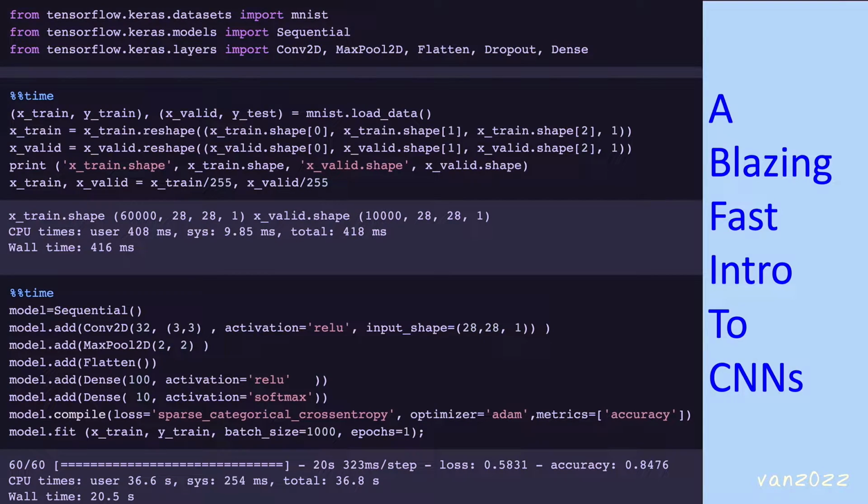This page of code from a Python Jupyter notebook builds a 16-line MNIST CNN deep learning model. It runs in Google Colab, and you can quickly type it in and run it for free. There are 3 sections to this code. The first block of 3 lines is the import of essential TensorFlow libraries. The second is the loading and shaping of the data into tensor forms suitable for training. The third block is the definition of the model and the fit function call, which trains the model.